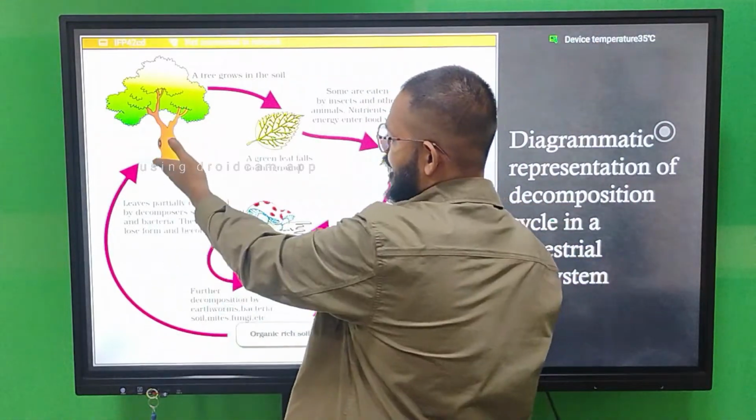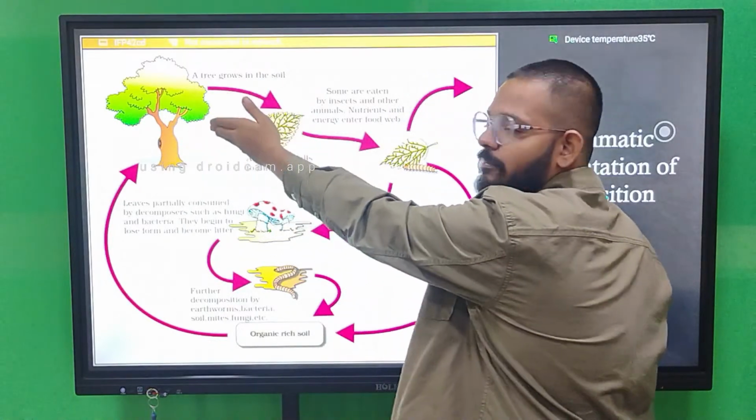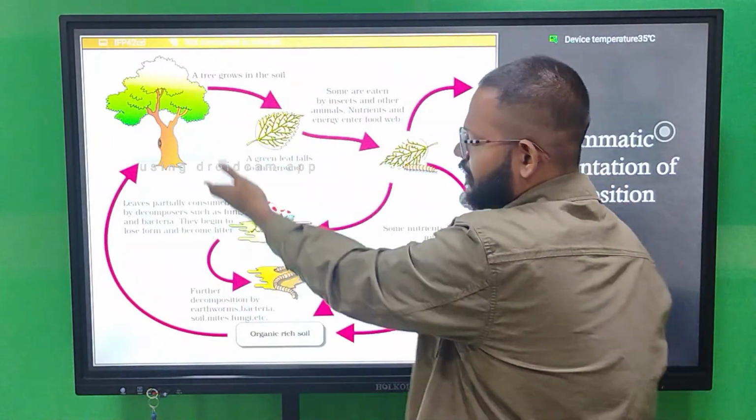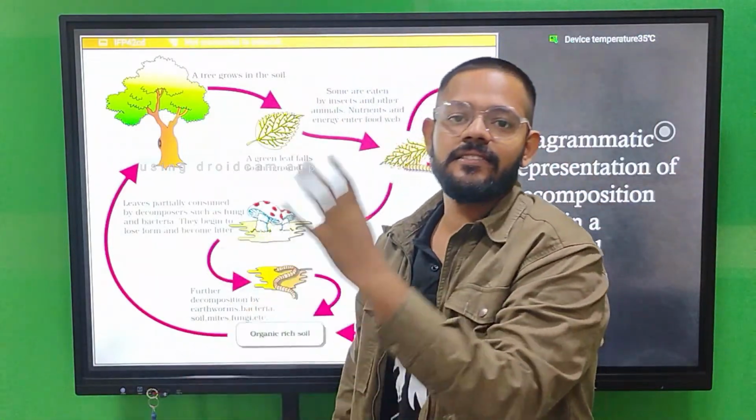This plant takes the nutrition from the soil, and when this material detaches from the body of the plant, it again goes inside the soil. It means you are coming from the soil and you are going to mix in the soil.